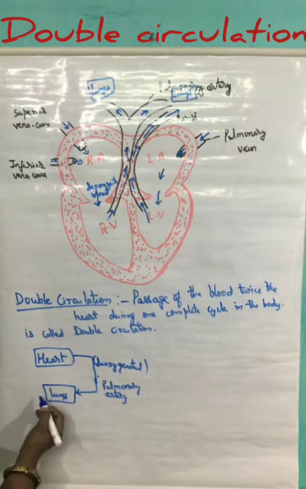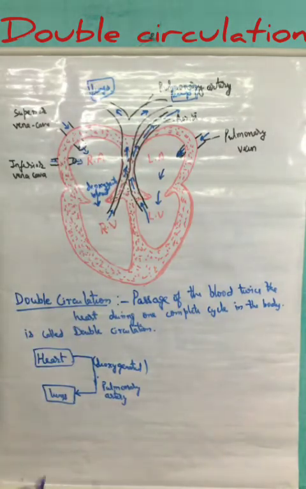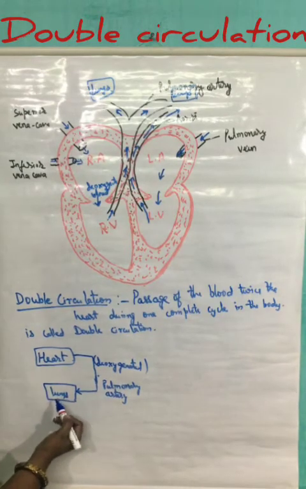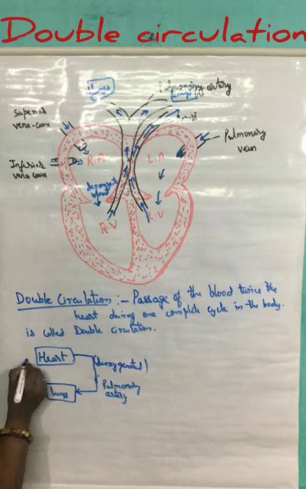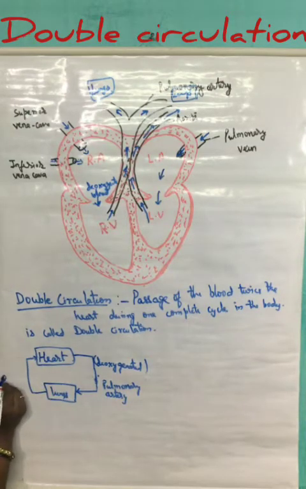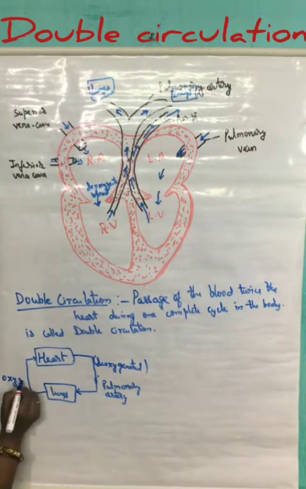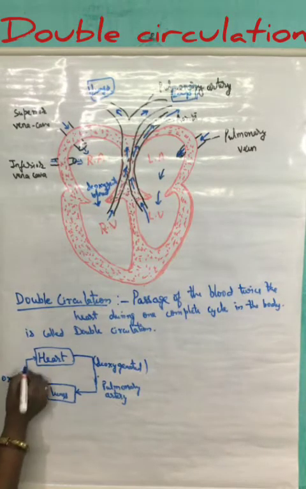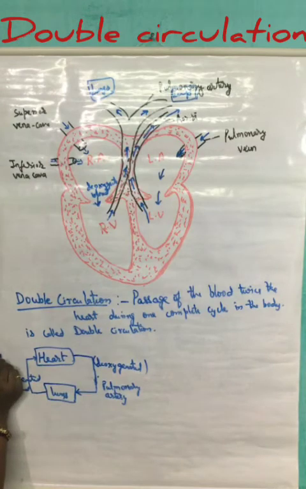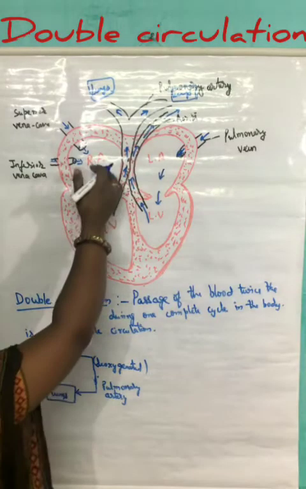After reaching the lungs, the deoxygenated blood becomes oxygenated, and this oxygenated blood is again being sent to the heart through the pulmonary vein.